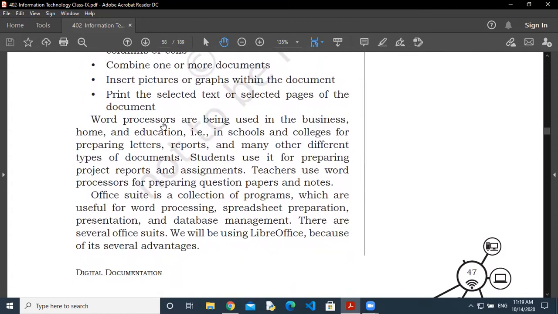So what happened? Word processor software is being used in business, home, education, school, college. For what purpose? For making letters, for making reports, and any other different types of documents. A student uses it for preparing project reports and assignments. Teachers use the word processor to create question papers and notes. Like I'm using it for making assignments also. I'm using it for making the question paper, for making notes. And you people are making the assignments also, those assigned by the teachers. You are making some reports and you are making some documents also.